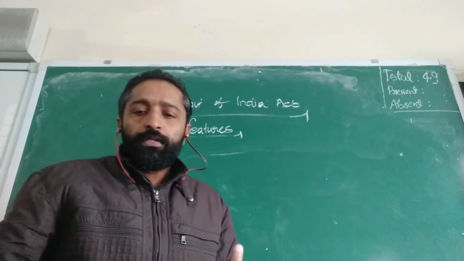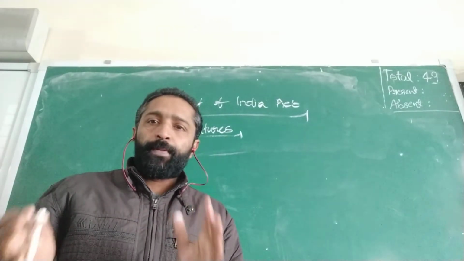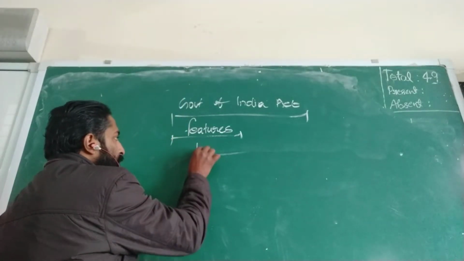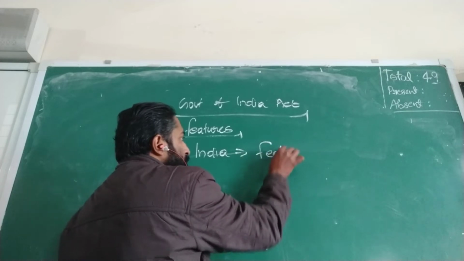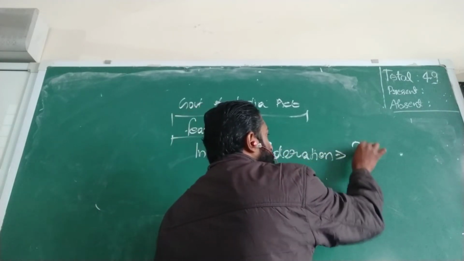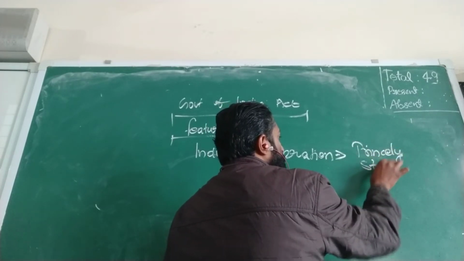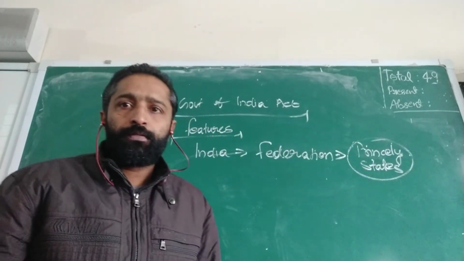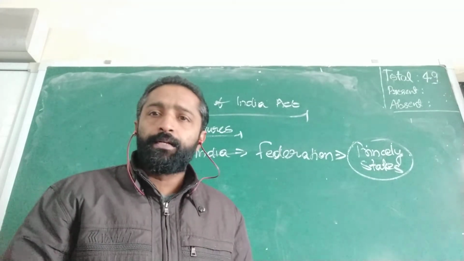The first one was that India would become a federation if the majority of the princely states agreed to join it. Which means India will become a federation if the princely states agree to join it. So that's the first suggestion made in the Government of India Act of 1935.